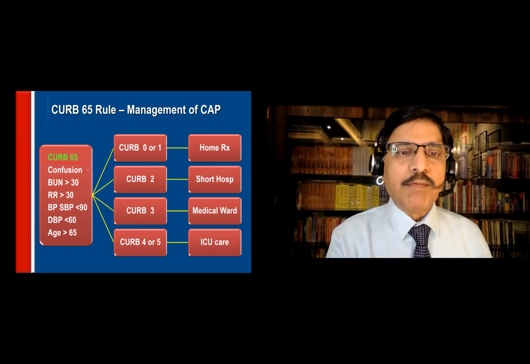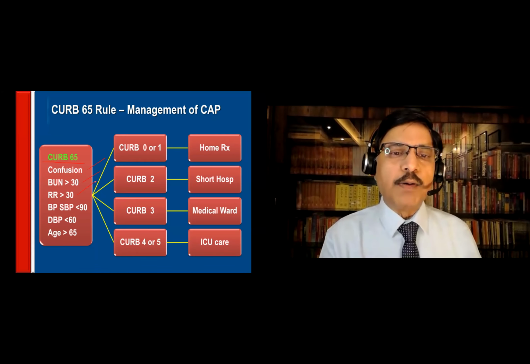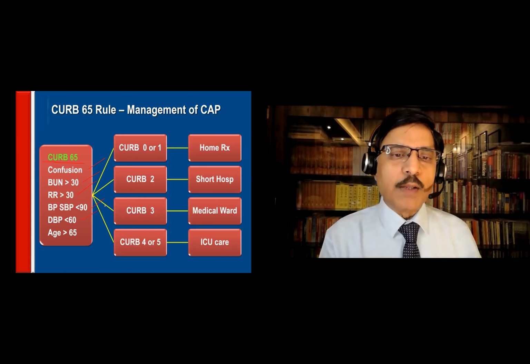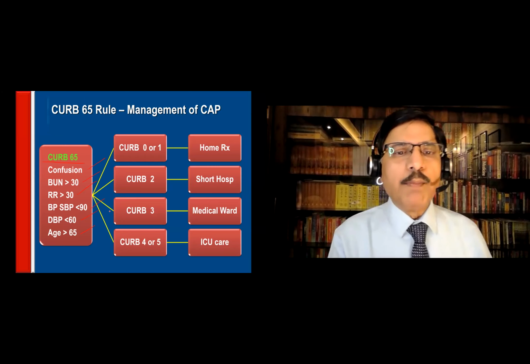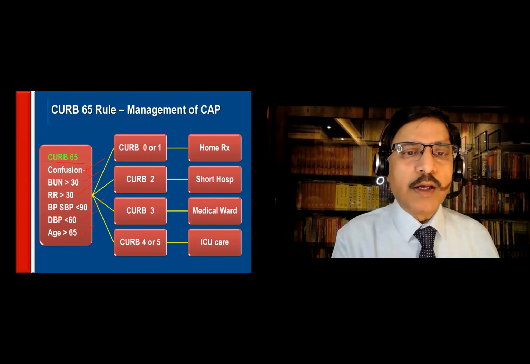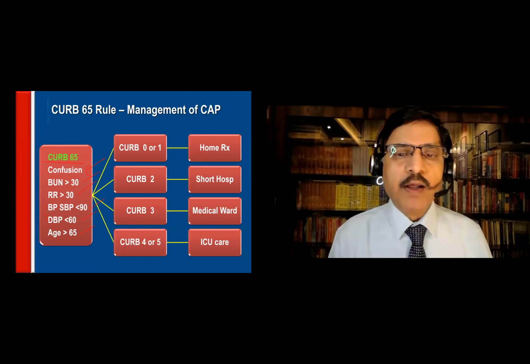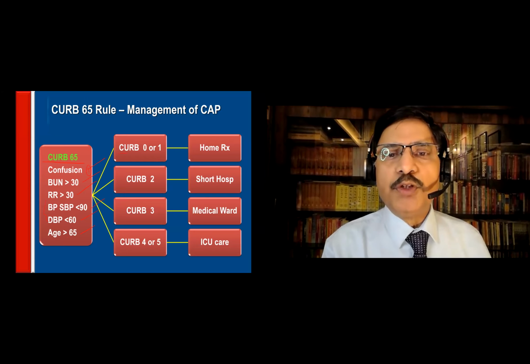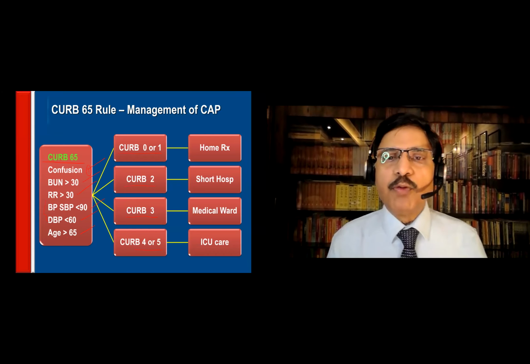Is the patient having confusion? Is the blood urea more than 30? Is the respiratory rate more than 30? Systolic blood pressure less than 90? Diastolic blood pressure less than 60? Is age more than 65? 1 point for each. So how many can come? Okay, sorry, blood pressure systolic and diastolic together count as 1 point. 5 points can come. So maximum CURB 0 to 1, CURB 2, CURB 3, CURB 4 or 5.